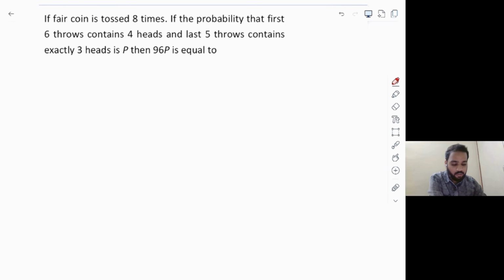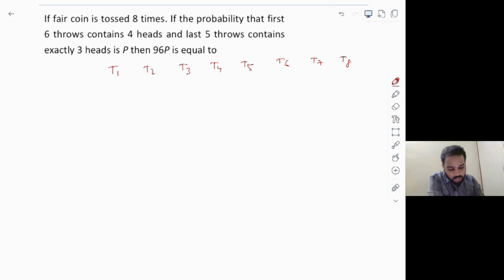So you have to do it very carefully because some cases will be there which you need to sort out. First thing, to be clear, I'll take the tosses like this: T1, T2, T3, T4, T5, T6, T7, T8. Let this be the 8 tosses here.